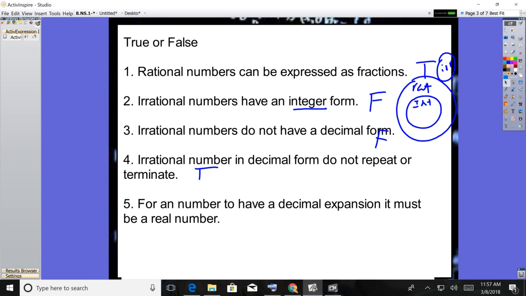And the last one, for a number to have a decimal expansion, it must be a real number. And that is true. Okay, that is the definition of the real number system, is it's all the numbers that have a decimal expansion.